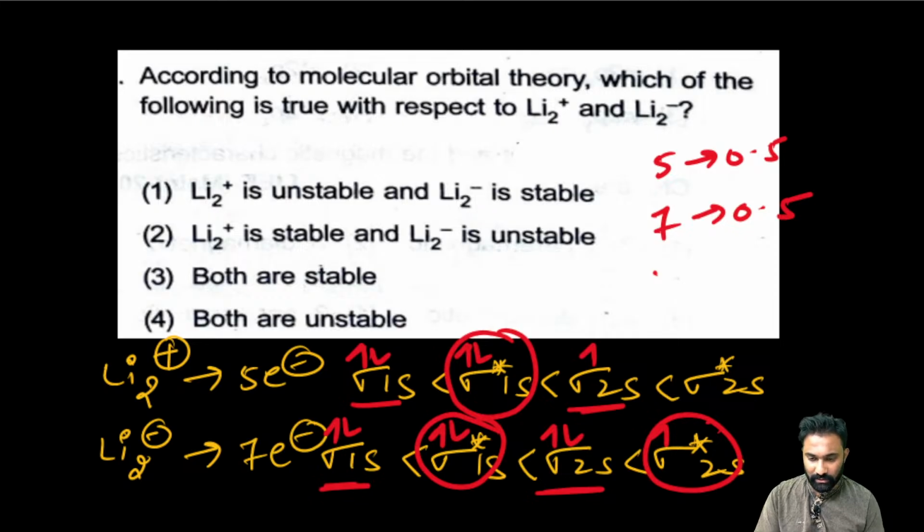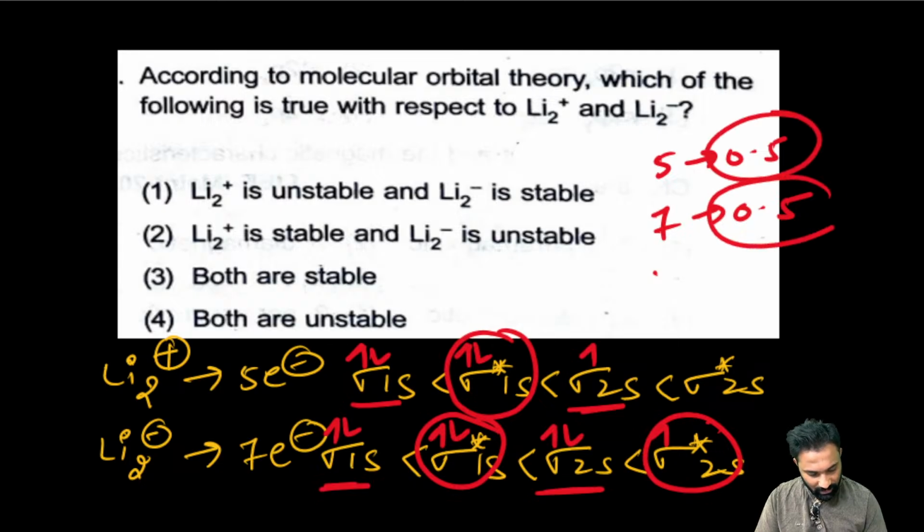Now you say me. If the bond order is same, then you have to cross check which one is having the higher anti-bonding electrons, that one is unstable. So Li2 plus is stable and Li2 minus is unstable.